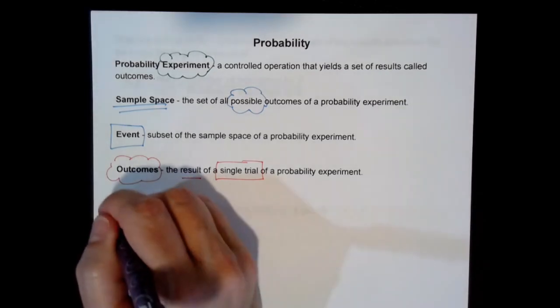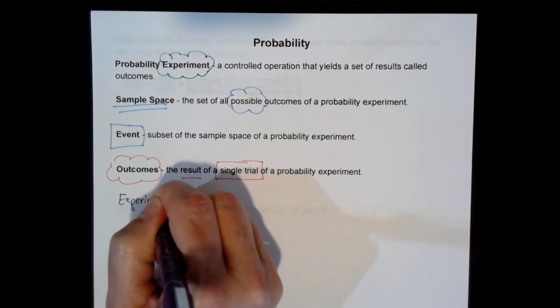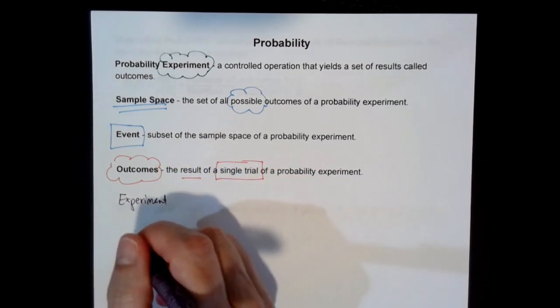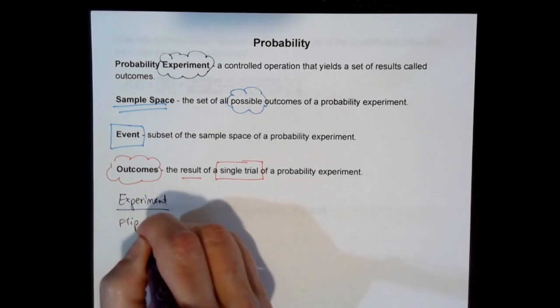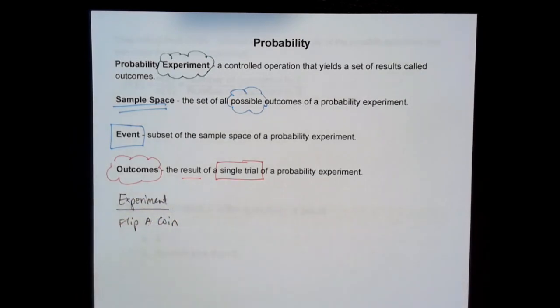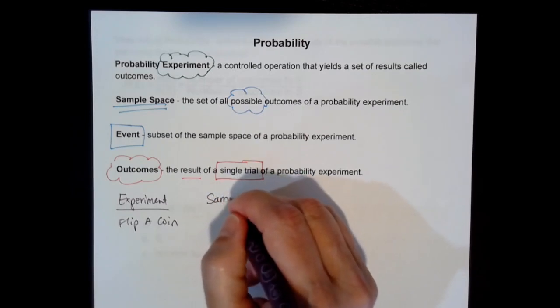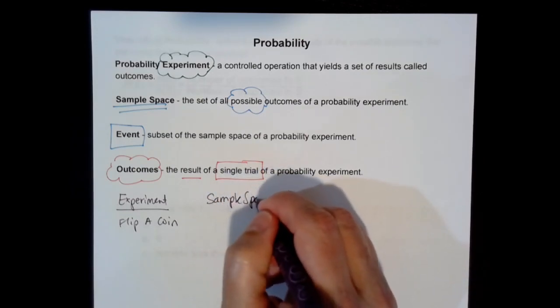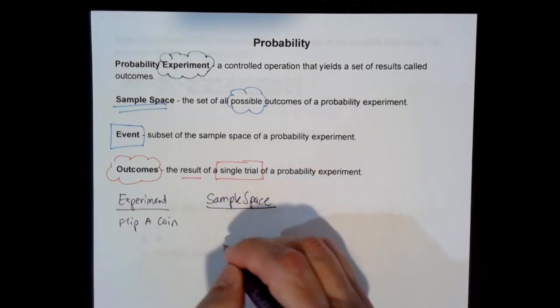So if I say that I'm going to have you guys do an experiment, and your experiment is going to be to flip a coin, then your sample space is going to be either a head or a tail, right?